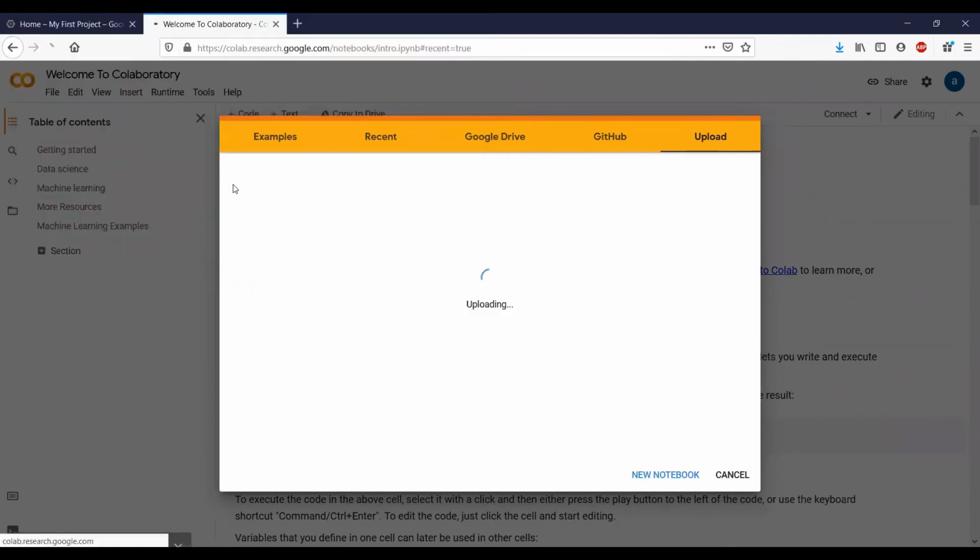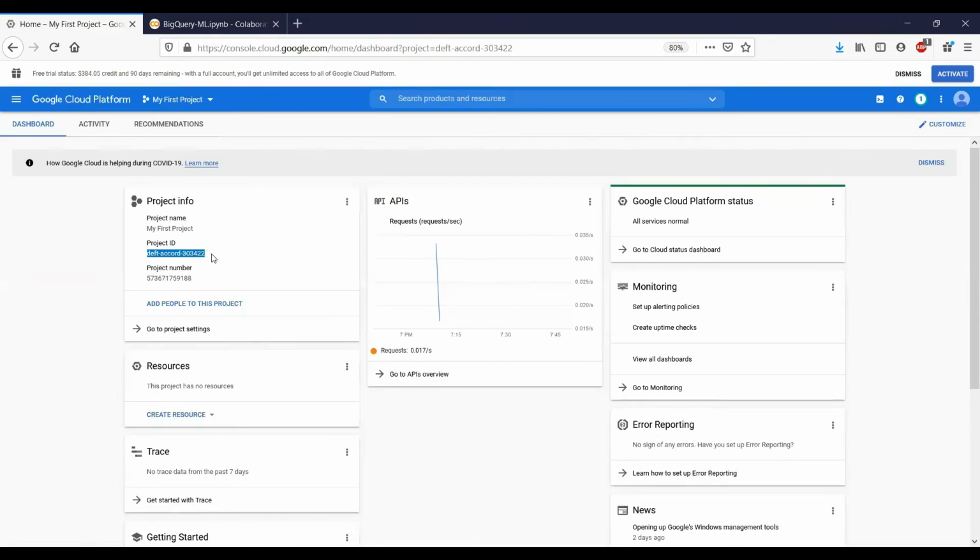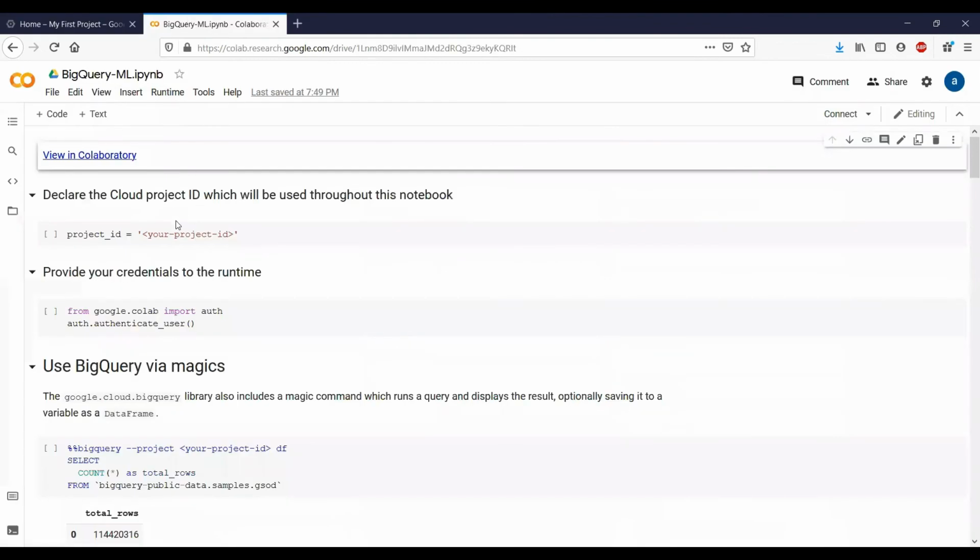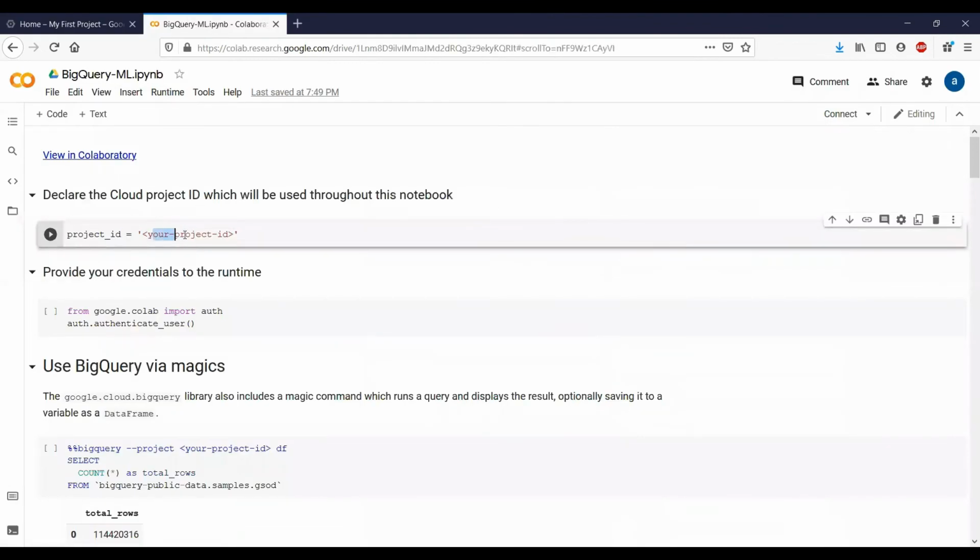So we see that the notebook has opened up, and this is how the Google Colab interface looks. Now in the first cell, we see that it's asking for the project ID, and it's going to ask us at each and every step. So you can just copy paste this information from your Google Cloud dashboard, and you will find this information under the project information category. So once you have copy pasted it, now we can run this cell, and it's very important to declare the cloud project ID that will be used for this notebook.